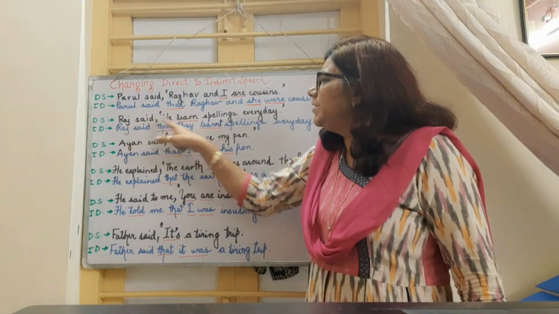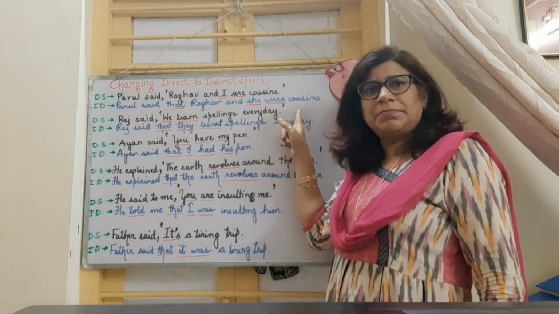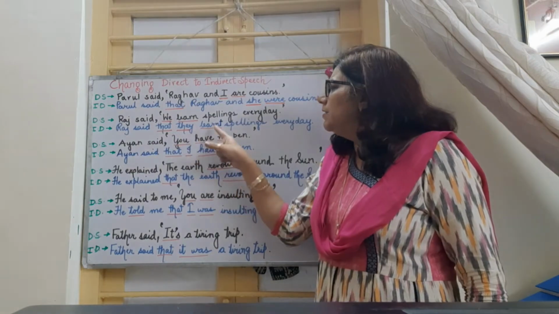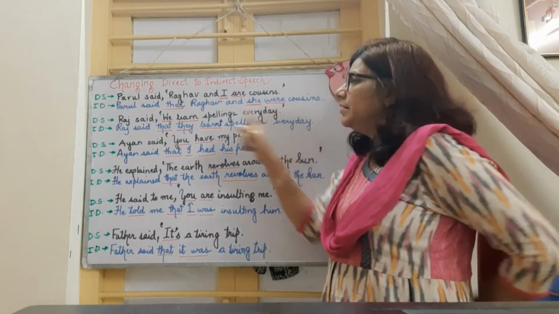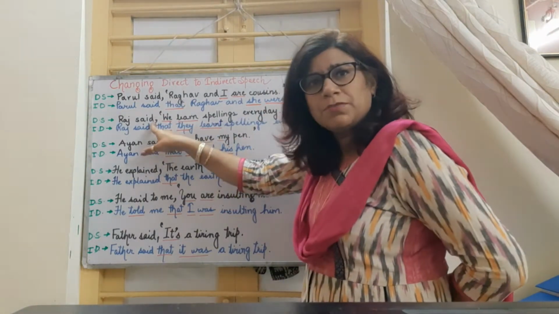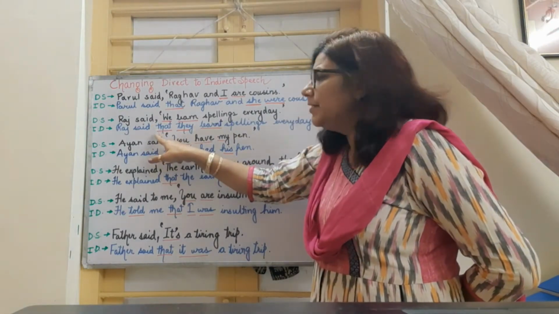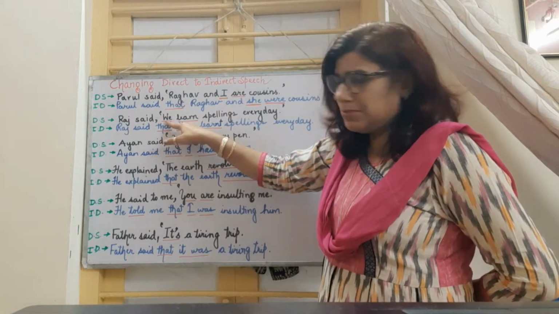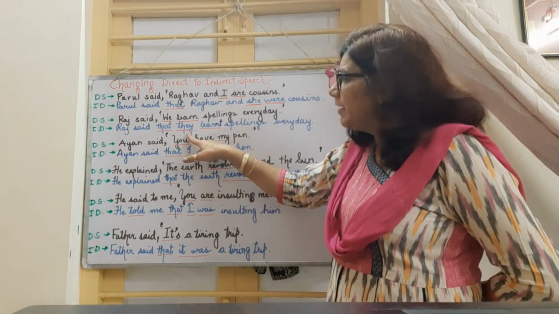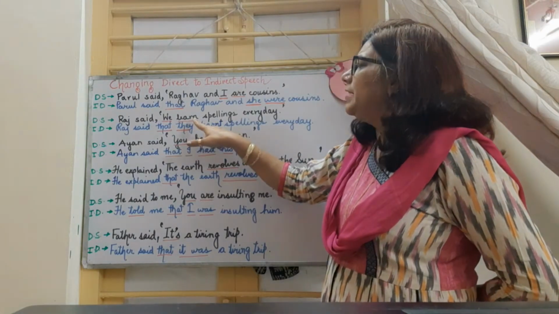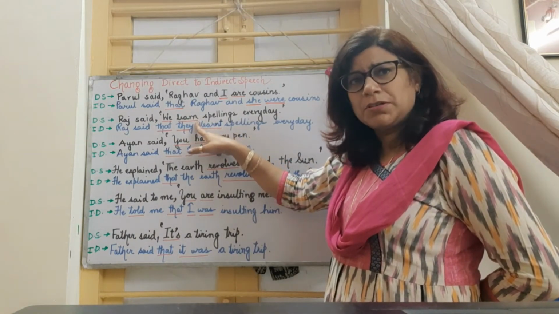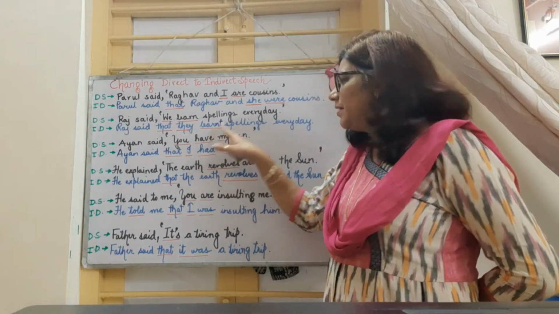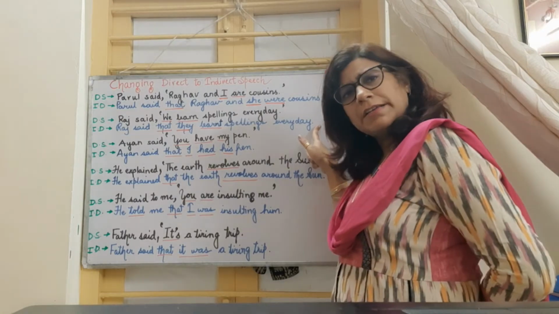Next, Raj said, we learn spellings every day. And in indirect, Raj said that they learned spellings every day. Here we have removed the comma after the reporting verb and replaced it with that in indirect speech, and the first person pronoun we is replaced with they. And learn in the present tense, the main verb, is changed into past form of learn, that is learnt. And our sentence is changed into indirect speech.